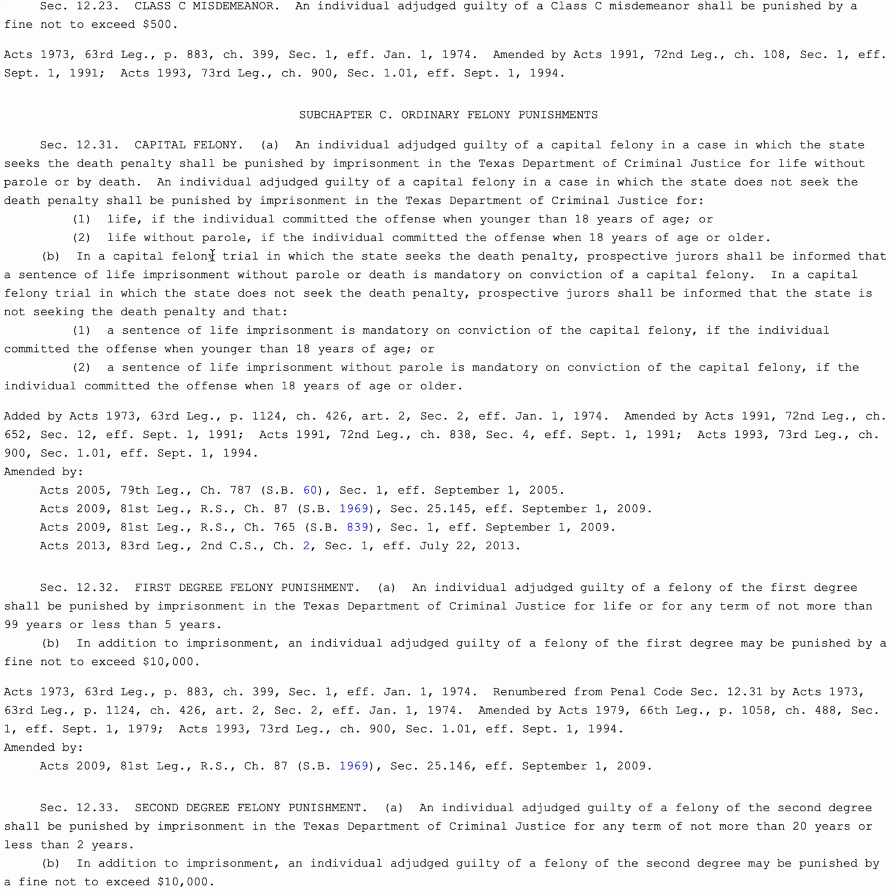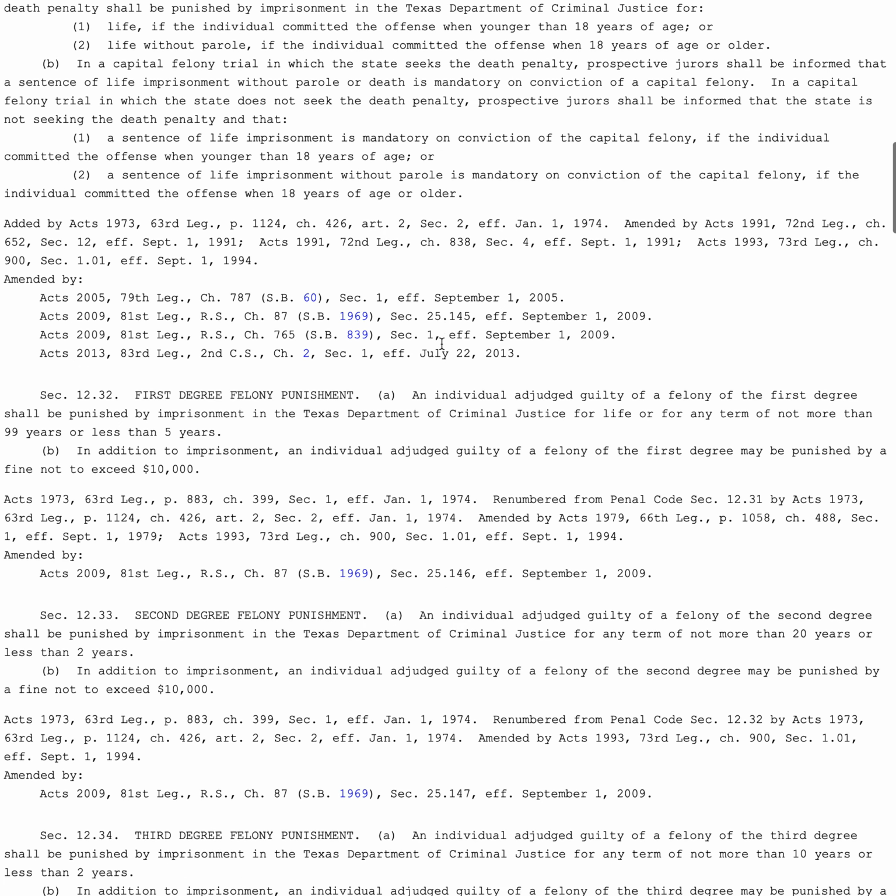A lot of this language has to do with if you're under the age of 18 when you commit your offense, you can't be sentenced automatically to life in prison without the possibility of parole or death. So there's a provision in here for if you're under the age of 18. But typically we're just going to look at capital felonies as either life in prison without parole or the death penalty.